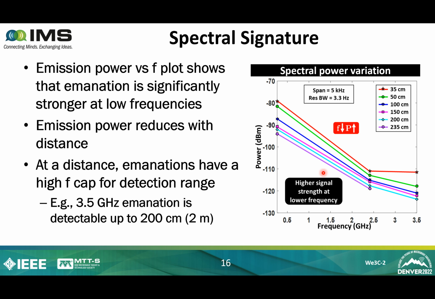Another important observation is that emanations have a frequency cap for detection range. For example, at 235 centimeter, we cannot detect emanation at 3.5 gigahertz. So 3.5 gigahertz is detectable up to 200 centimeter. So lower frequency components can be detected even in further range.